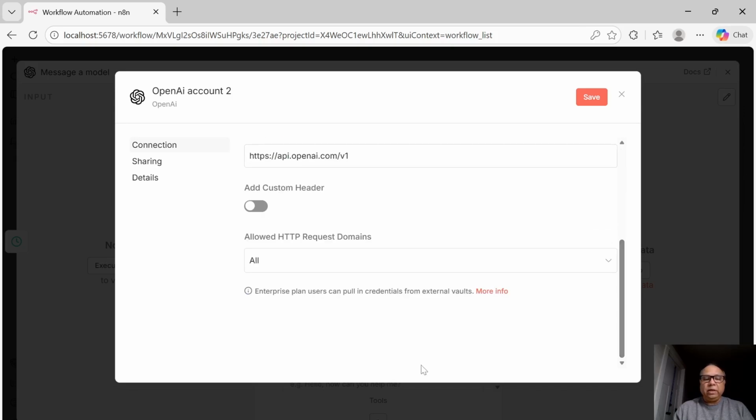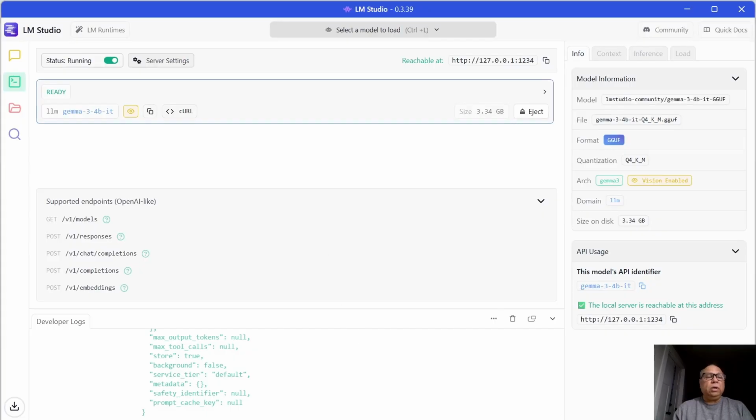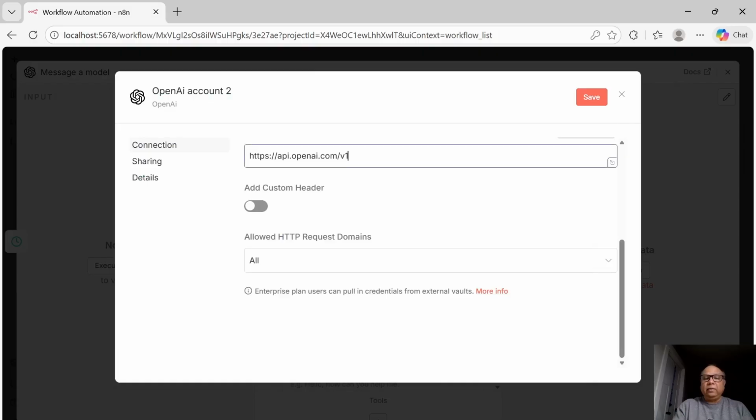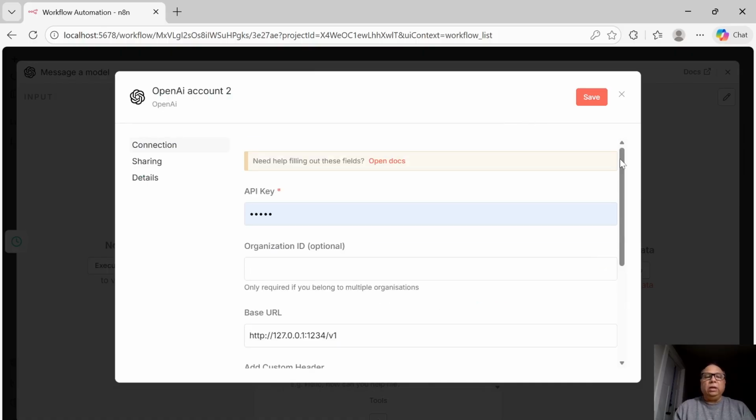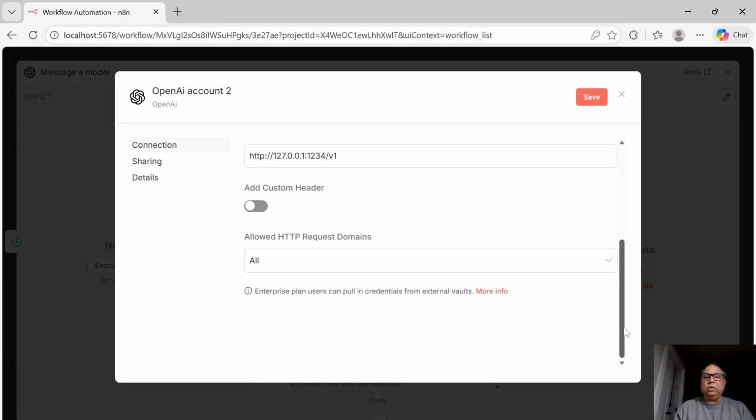Now, where do I find that base URL? Remember, in our LM Studio, we have the local server that is expected to be reachable here, right? And on top of it, all the models are at /v1. So let's see if we can add this as a local connector. This is the base URL. Now, since there is no API key, I'm just going to put in 1234 here. You don't really need any API key given we are on LM Studio, as I already said.